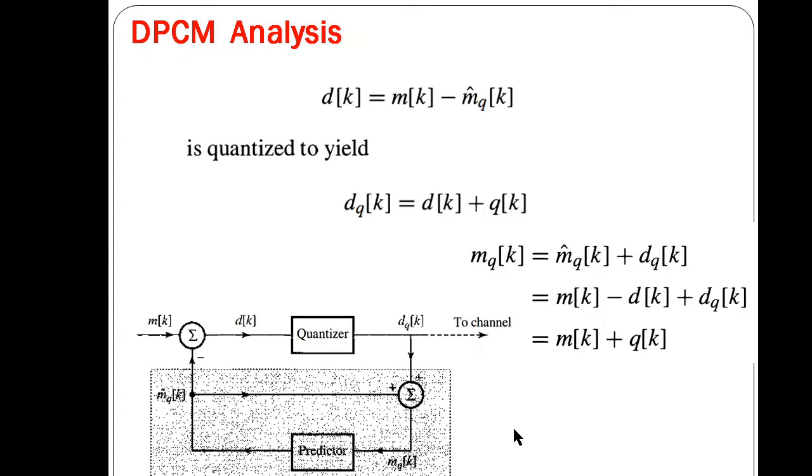So this is the transmitter, where we are transmitting the difference between the actual sample and the predicted sample value, that is dk equals mk minus mqk, and that will be quantized and transmitted over the channel. And this mqk we obtain using the predictor which we have seen. That prediction is done by knowing the difference value and the previous sample values. So by adding this we find m dash qk, that is the quantized value of our kth sample.